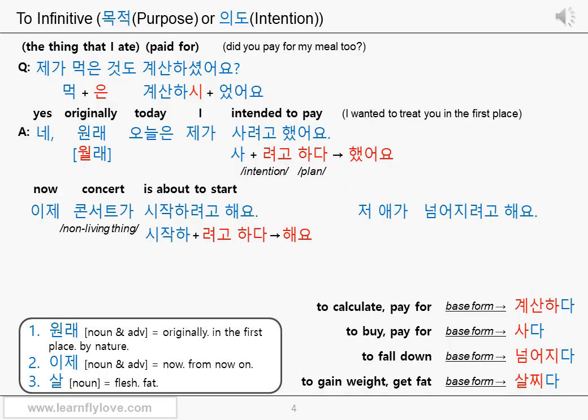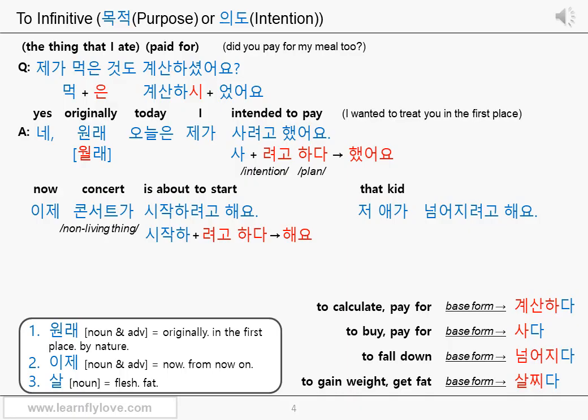저 애가 넘어지려고 해요. 저 애, that kid. 이 is a kid, and 애 is the shortened form of 이. Therefore, 애 means a kid too. The determiner 저 is used. Therefore, we can know that the speaker is indicating the kid over there. The subject particle 가 is used. 저 애가.